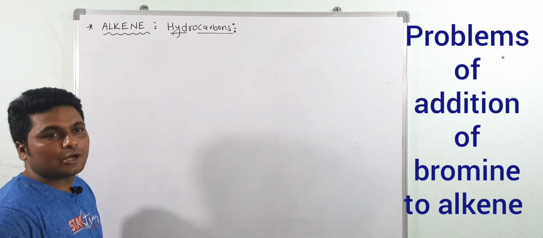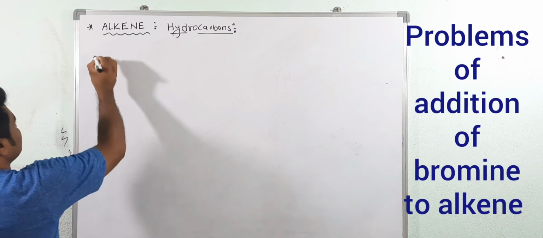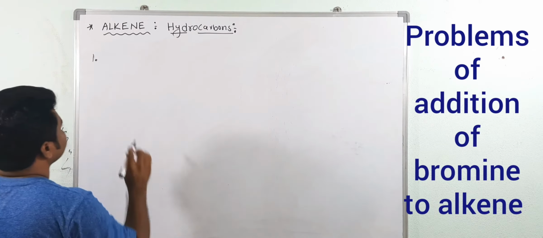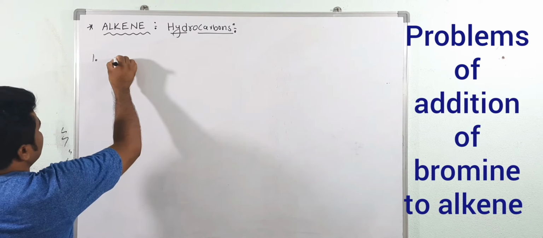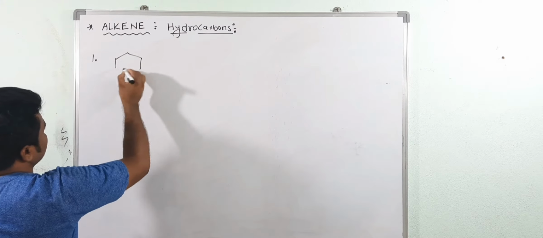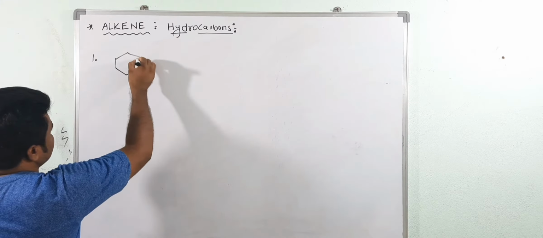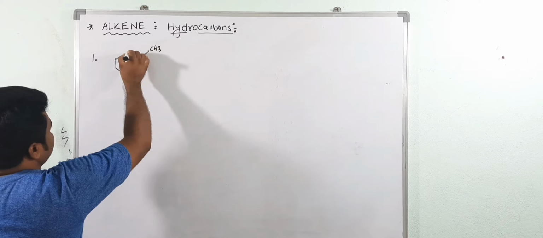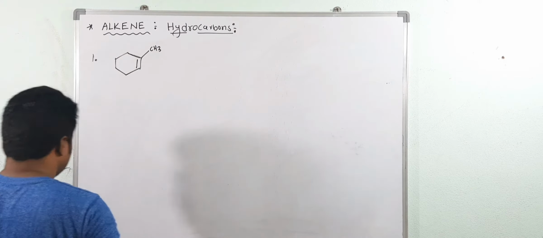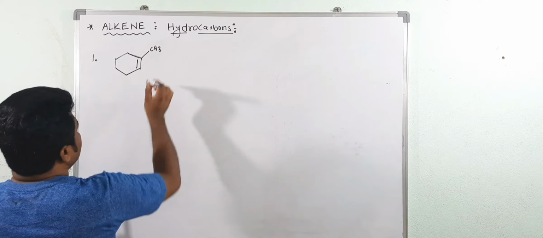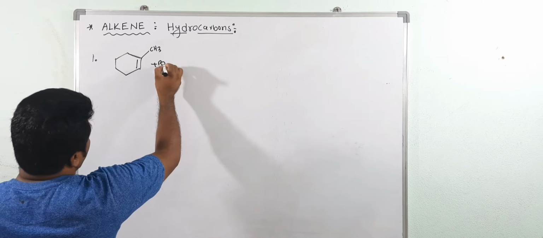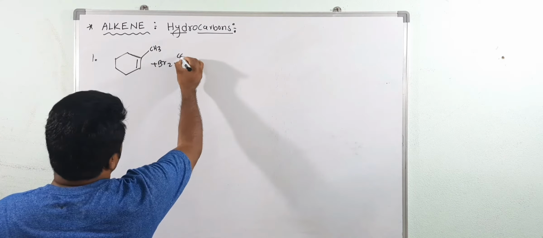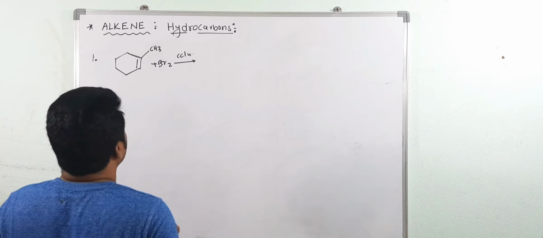We will discuss the problems. This is the first problem. For example, this is one compound. See, this is a double bond, and this is one CH3 here. Now here, if you add Br2 in presence of CCl4, what would be the product?